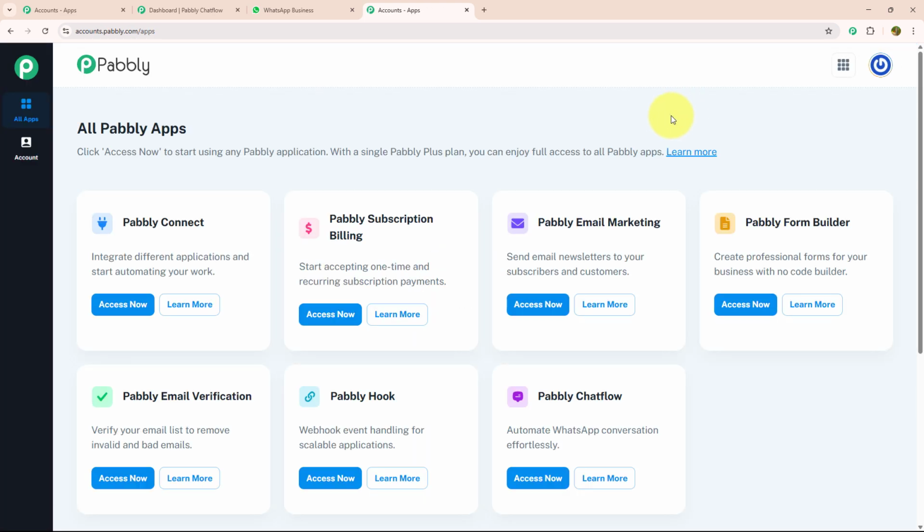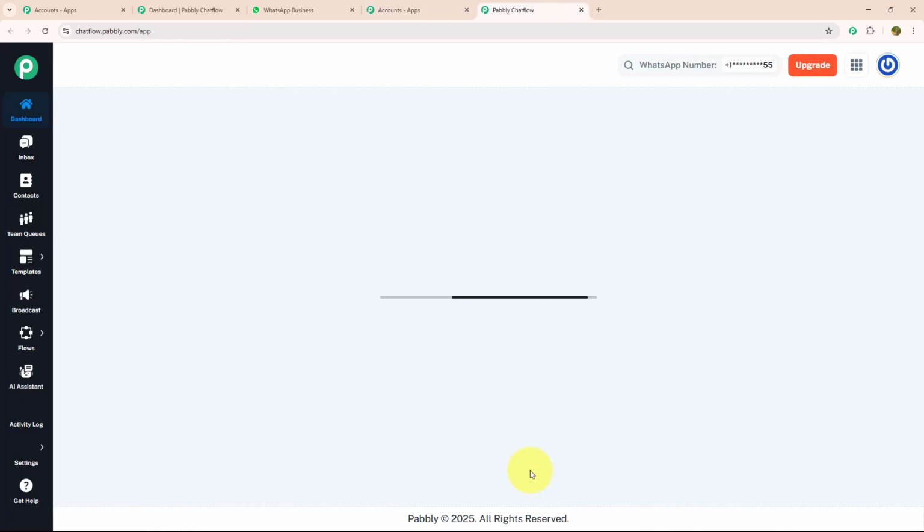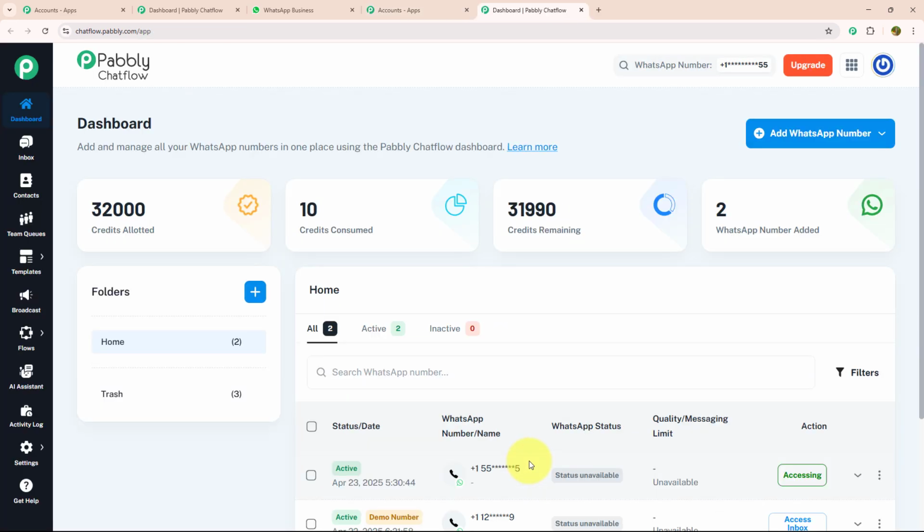After signing in, you will land on the All Pabbly apps page. Over here, you can see there are 7 different applications. But as we are working with Pabbly Chatflow, I will click the Access Now button of that. From there, you will be redirected to the dashboard page.